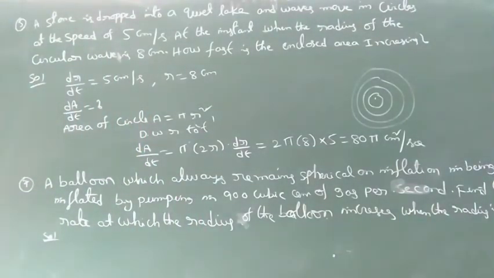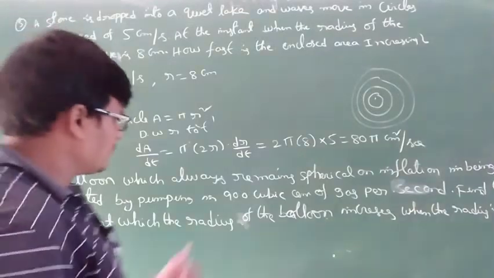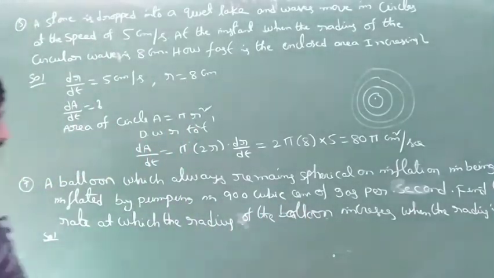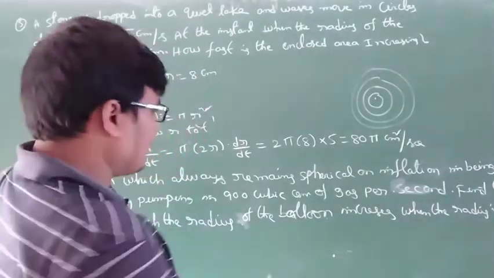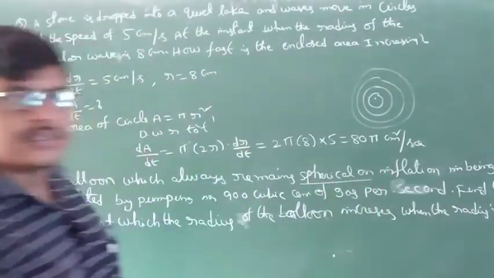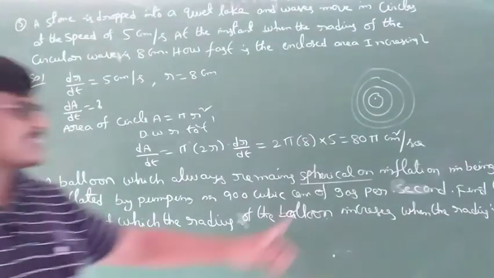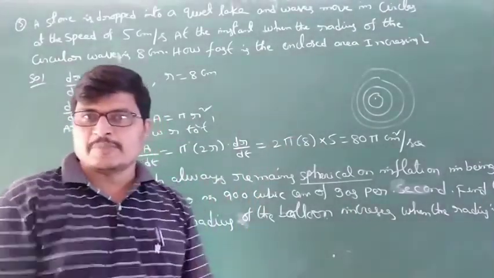The balloon is pumped with gas. Which shape is the balloon? Spherical, already given. The balloon is pumped with gas and the shape is spherical, sphere type.